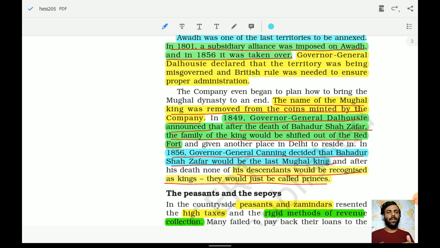Okay, so different Governor Generals were introducing different rules. Dalhousie announced that Bahadur Shah Zafar has to leave the Red Fort, and apart from that, Canning announced that Bahadur Shah Zafar would be the last Mughal king, and his descendants would not be recognized as kings. They would just be called princes. Okay, so these were the changes which occurred in this time.